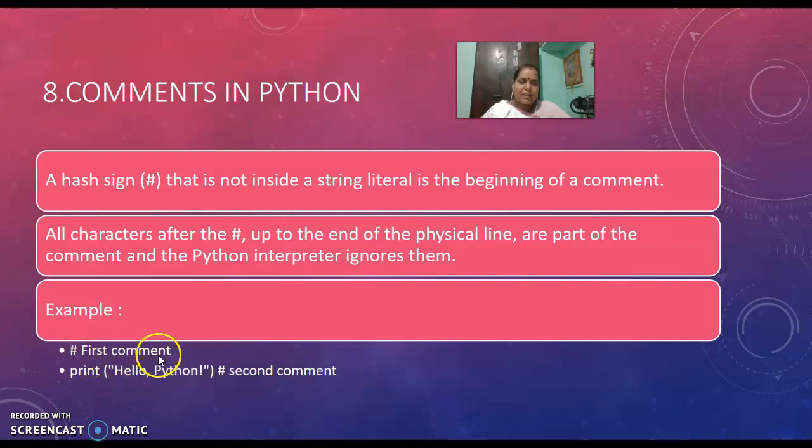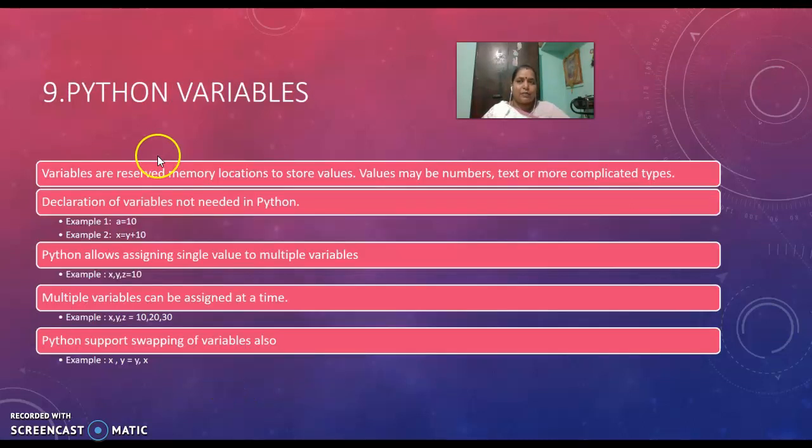This line is ignored by the Python interpreter. Anything that comes after hash is ignored. In this statement, I have given print hello Python. Only this will be executed by the Python interpreter and it prints hello Python. And the next 2 words, second comment, are ignored by the Python interpreter since they come after hash.